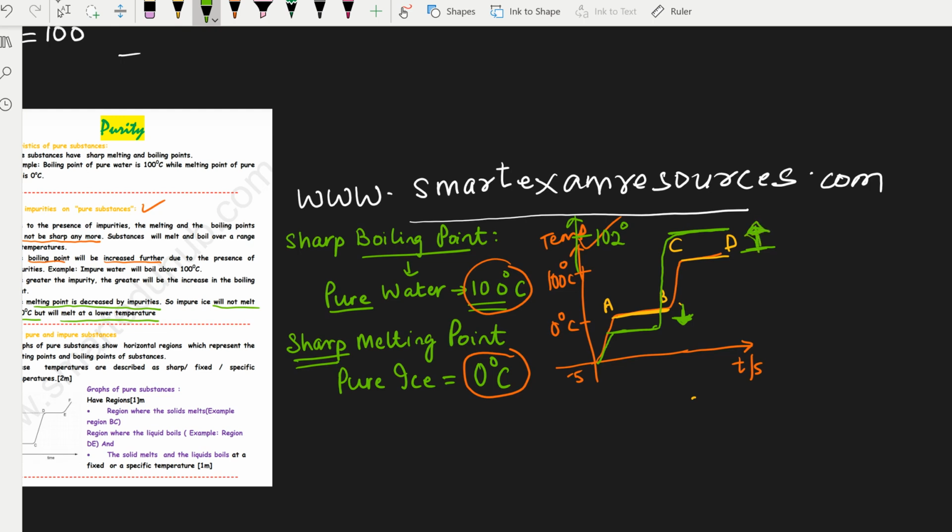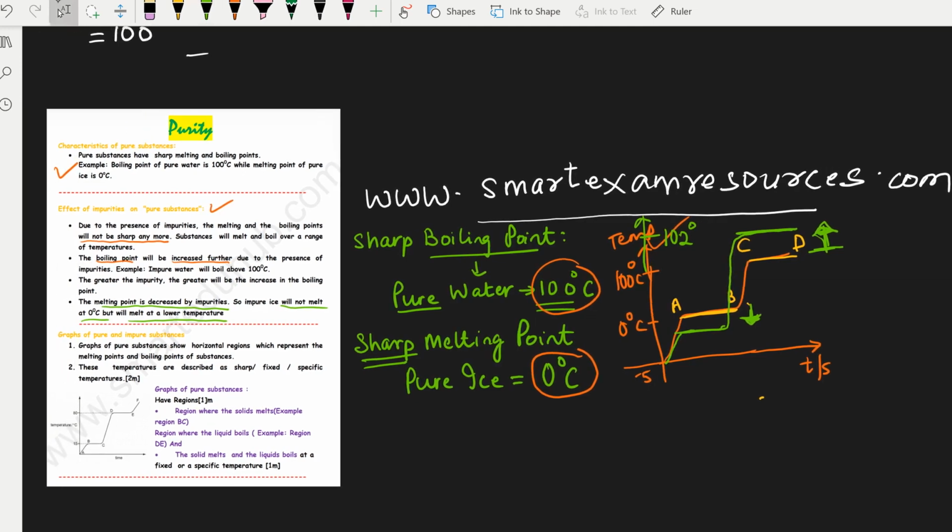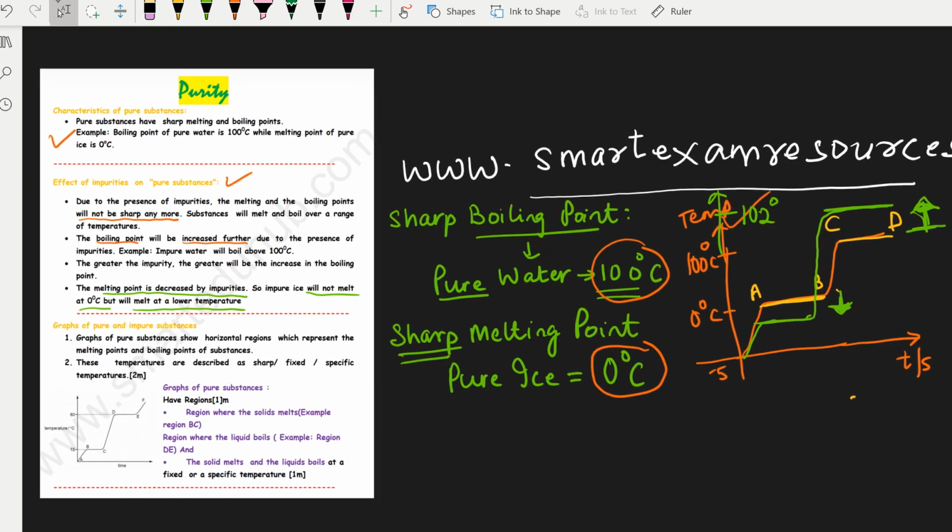One more thing you need to know about the melting and boiling points is that if you have a large number of impurities, then the melting point will go lower and lower. Depending upon the amount of impurity, if the impurity is in a large quantity, the melting point will be a lot lower, and the boiling point will also be higher. So the amount of impurity decides how high or how low the boiling and melting points are going to be. Fine. So this was all about purity in today's video.